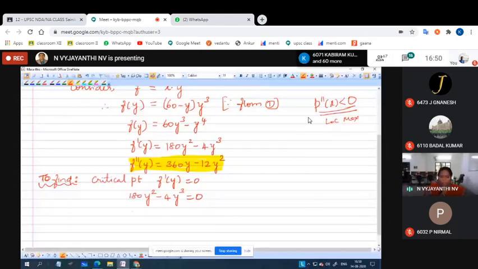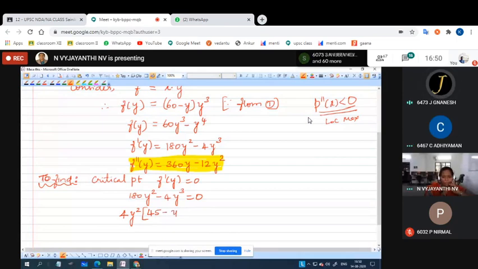So we can take 4 y square commonly out. What are the other values? 45 minus y equal to 0. 4 is not equal to 0, therefore y square equal to 0 or 45 minus y equal to 0.